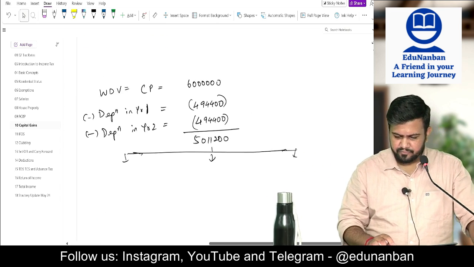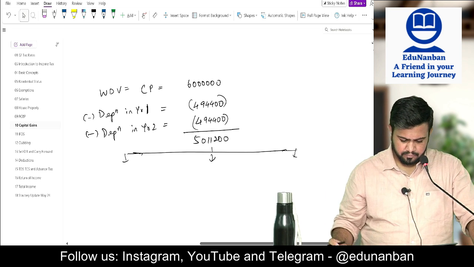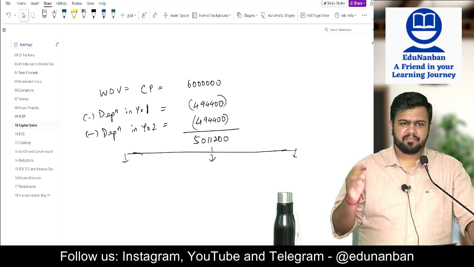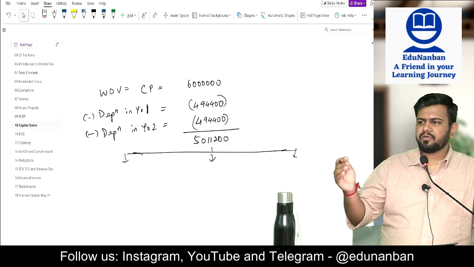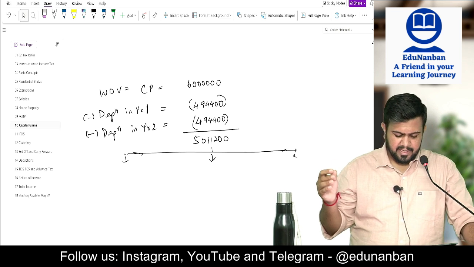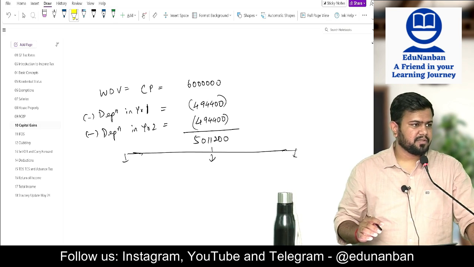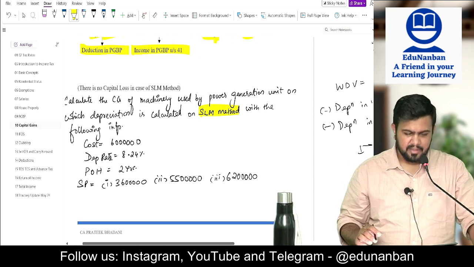So now we will come here. WDV is equal to cost price minus depreciation for 2 years. 2 years is the period of holding. So WDV is equal to cost price minus depreciation for 2 years. SLM method. I have given it here in the question, SLM method.